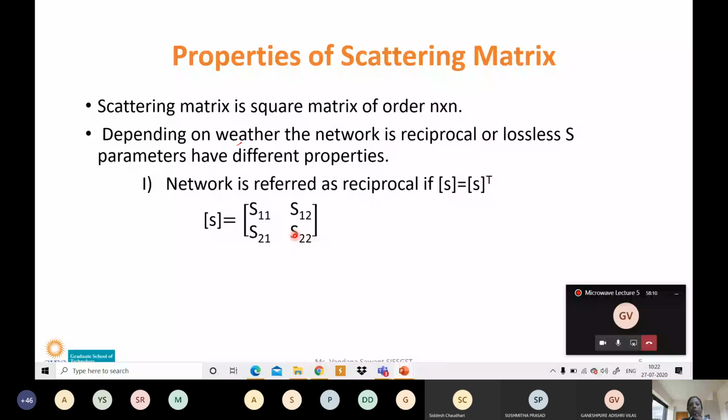In this way, this is row 1. Row 1 elements are S11 and S12. Now this row 1 will become a column, like S11 and S12 here. So if we are interchanging rows to columns, similarly, this is the second row, S21 and S22.